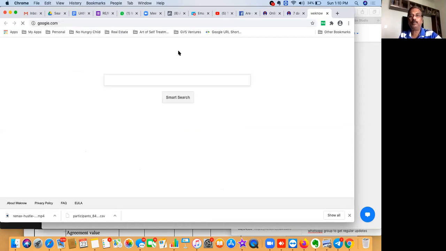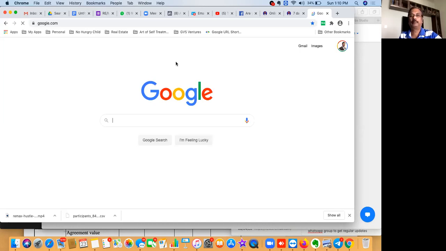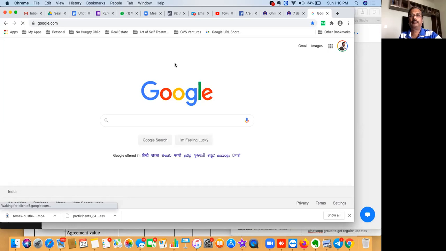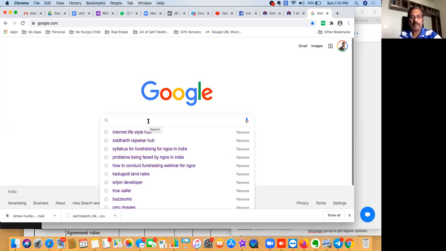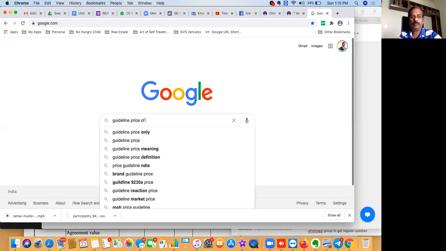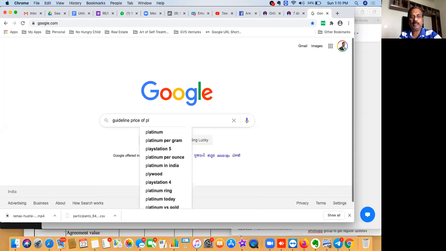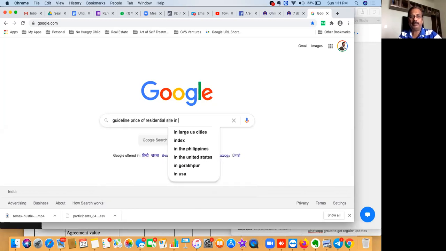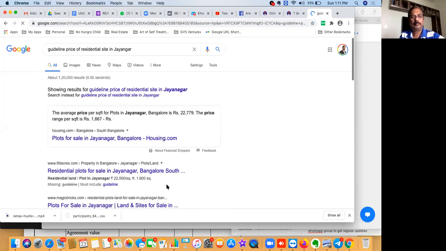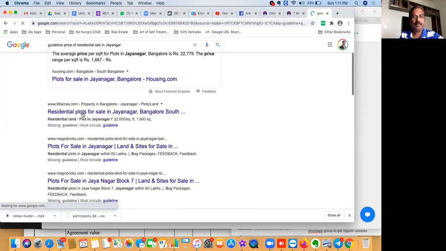So you come to Google, and then we are now finding out the guideline price of a residential plot in Jayanagar. Plots, residential plots for sale in Jayanagar.